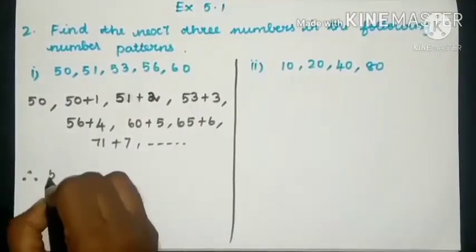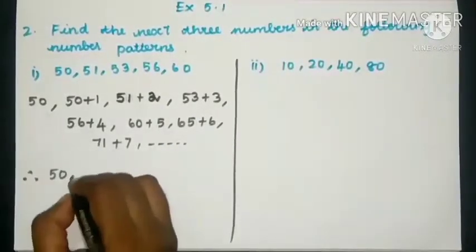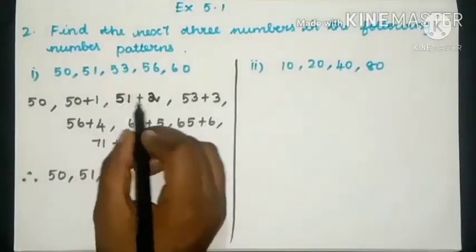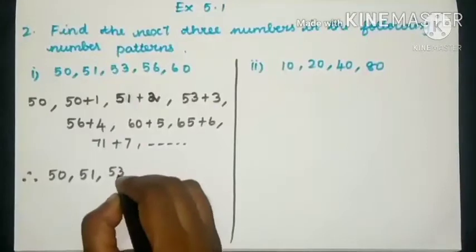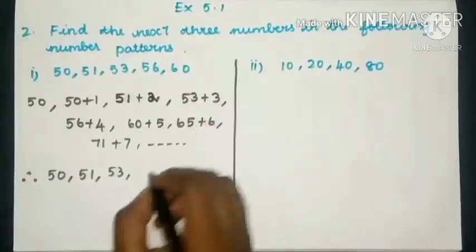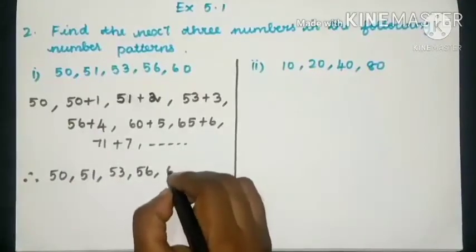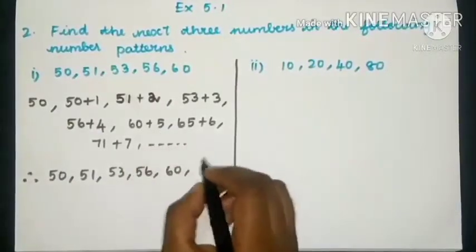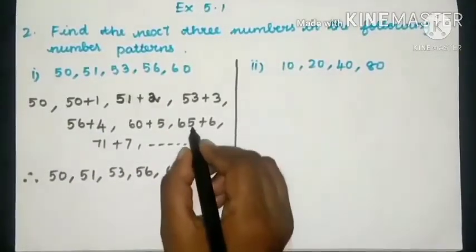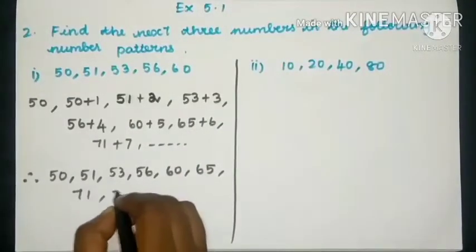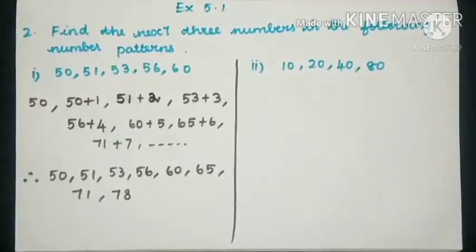Hence, you will get the answer as 50. 50 plus 1 is 51. 51 plus 2 is 53. 53 plus 3 is 56. And 56 plus 4 is 60. 60 plus 5 is 65. And 65 plus 6 is 71. And then 78.